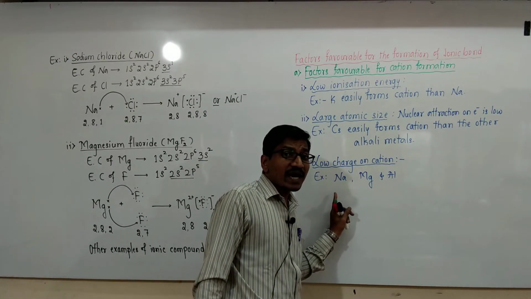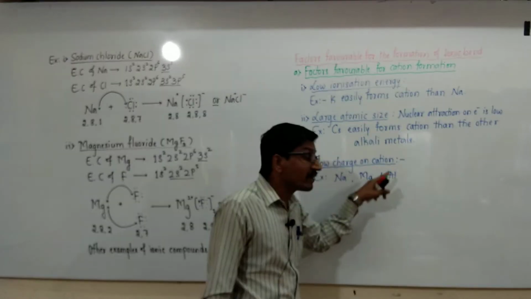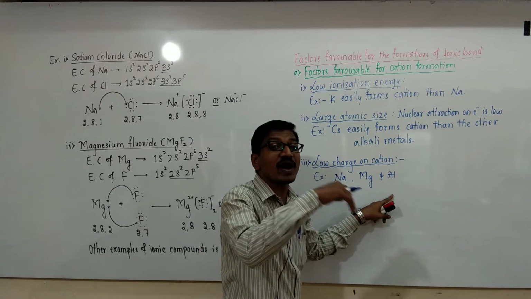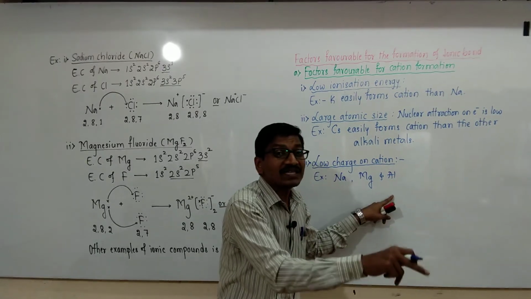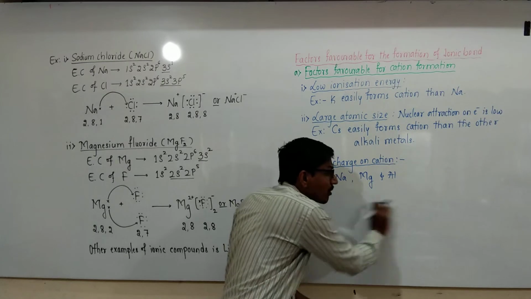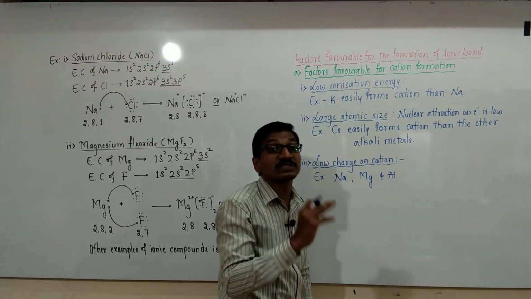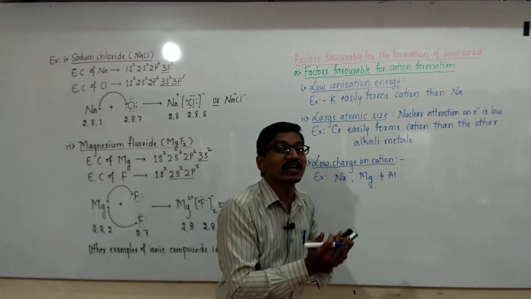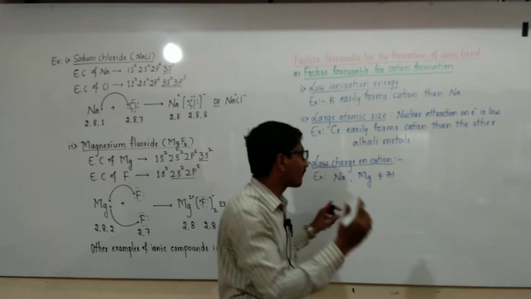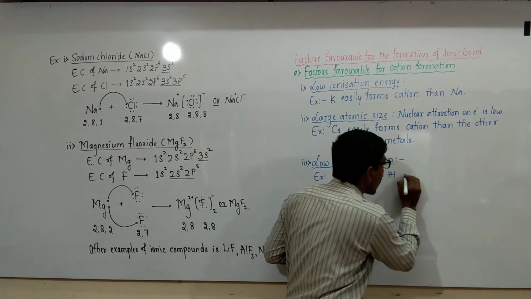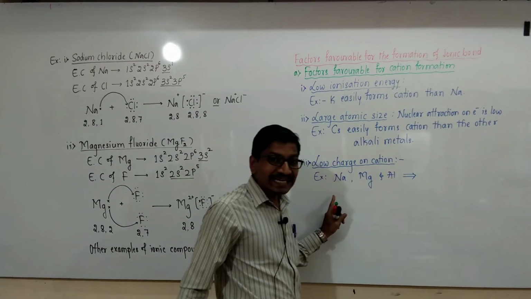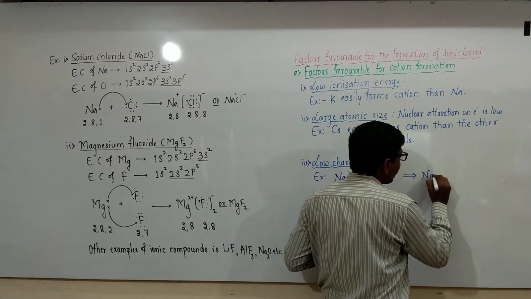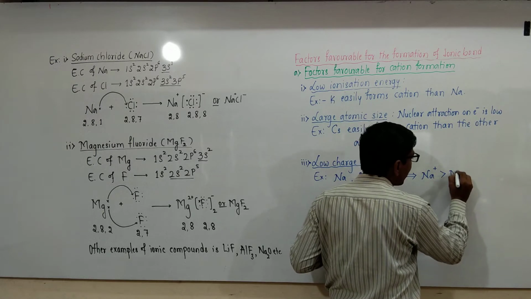These low charge ions can be easily formed than the high charge ions because a high amount of energy is required to eject the valence electrons, and as the number of electrons increases in the same shell, the nuclear attraction also increases, and due to increase in the nuclear attraction it requires more energy. The ease of formation of cations in these three elements is Na+ can be easily formed compared with Mg2+.